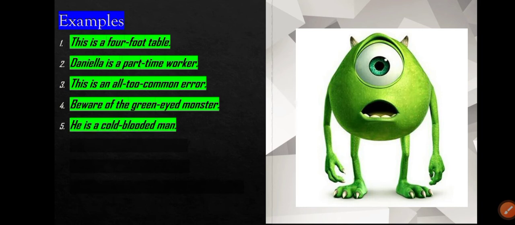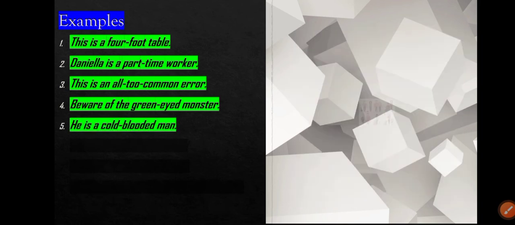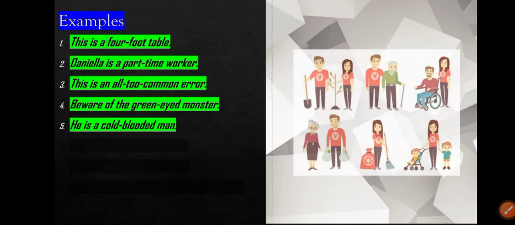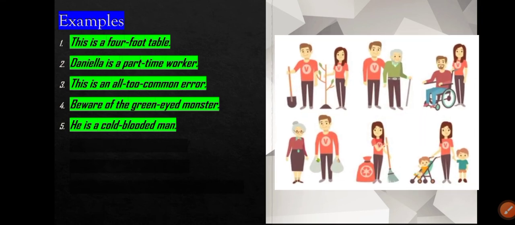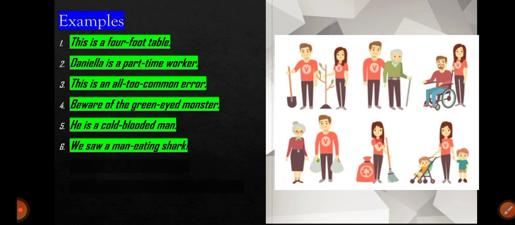So let's see the next. The next one is he is a cold-blooded man. Cold-blooded means a person which loves everybody and tries to help everybody. So that is a cold-blooded man. So here cold-blooded is an adjective, and an article, that is a, it is also an adjective. So let's move to the next example.